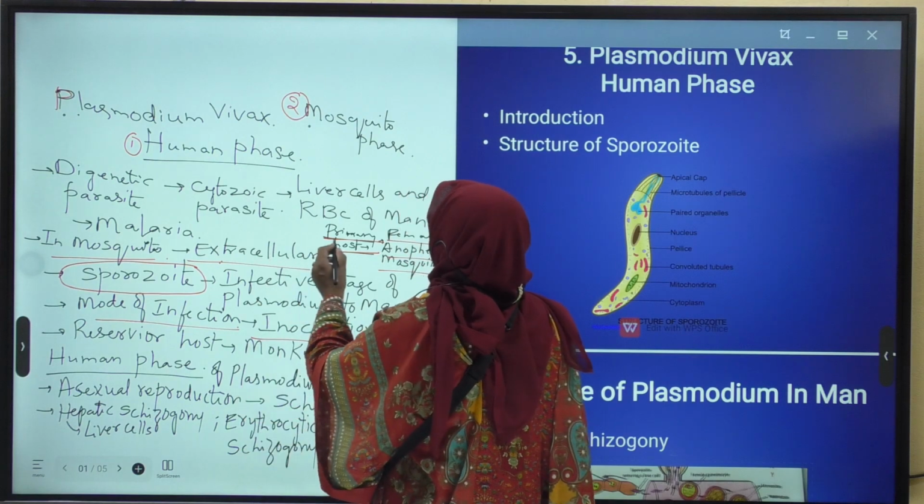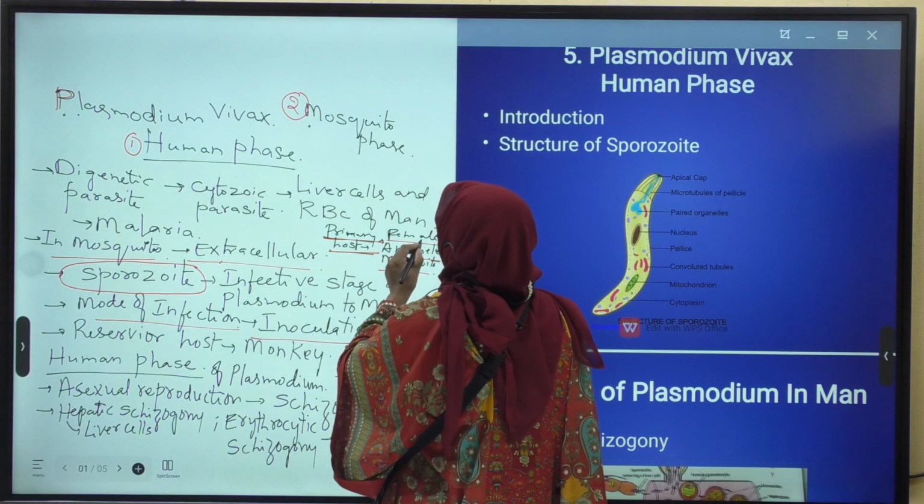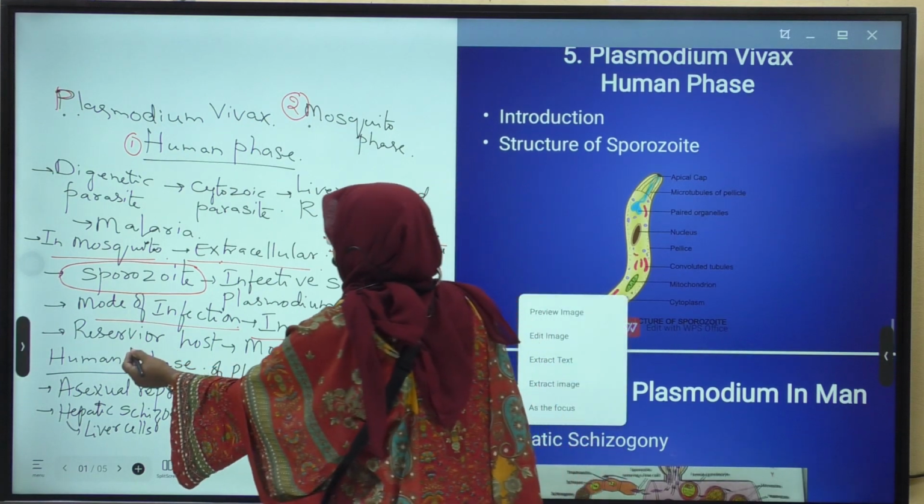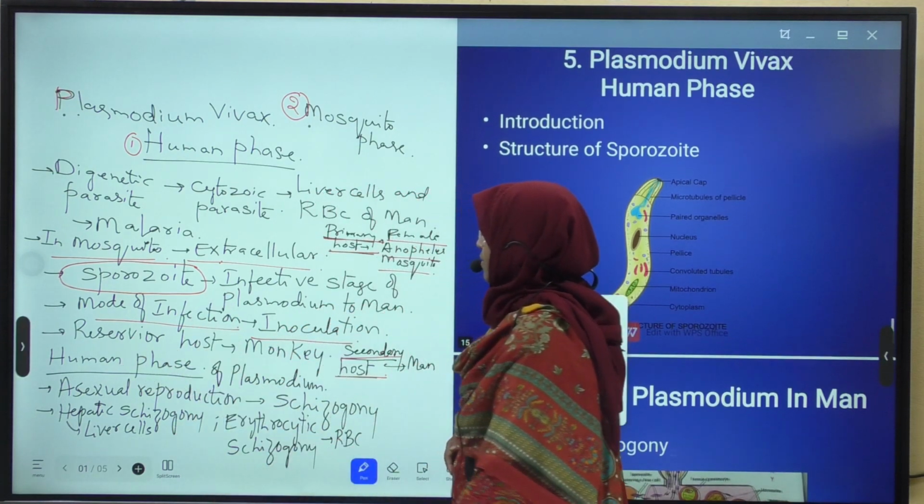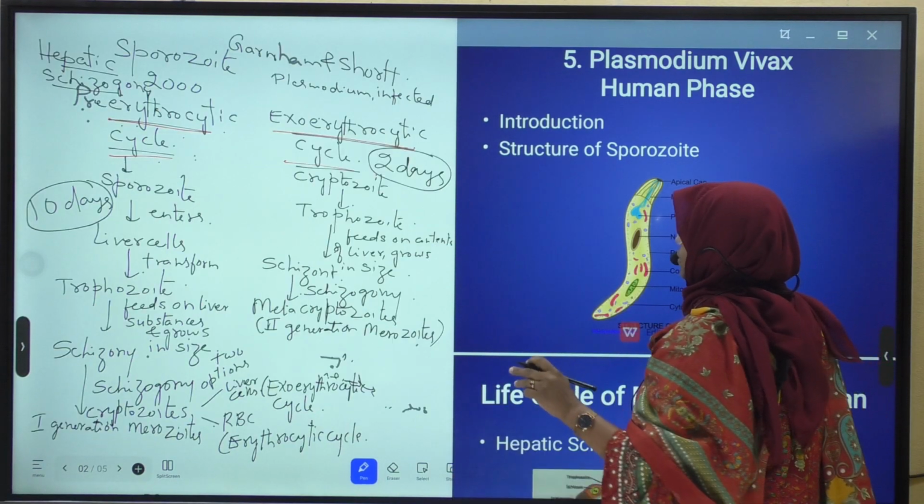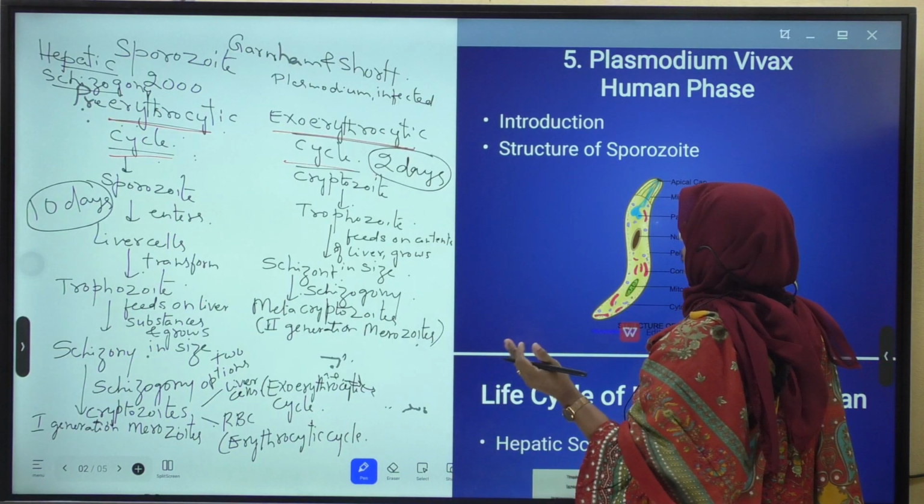Next, primary host is female Anopheles mosquito, secondary host is man, and reservoir host of Plasmodium vivax is monkey. Sporozoite is the infective stage of Plasmodium to man.